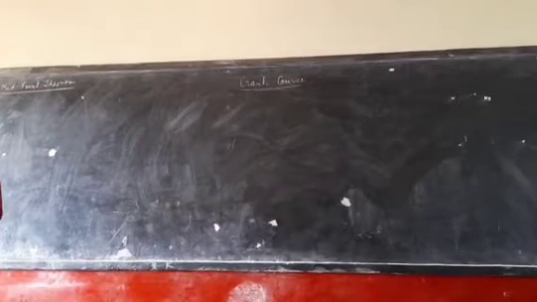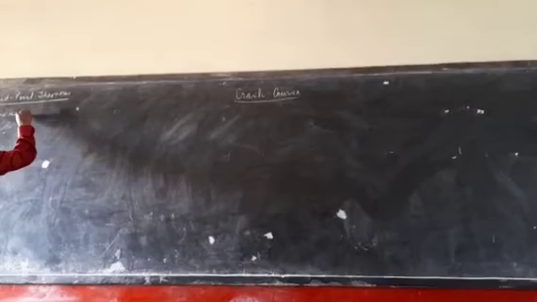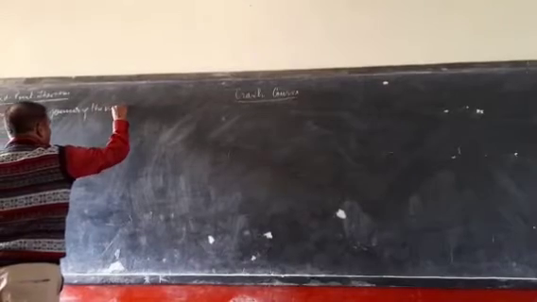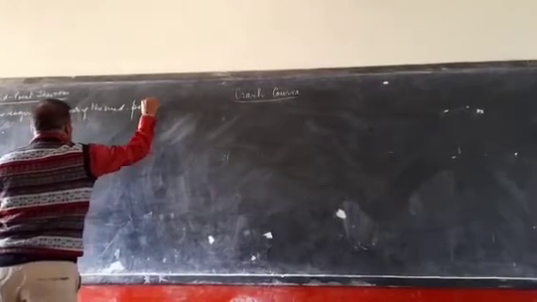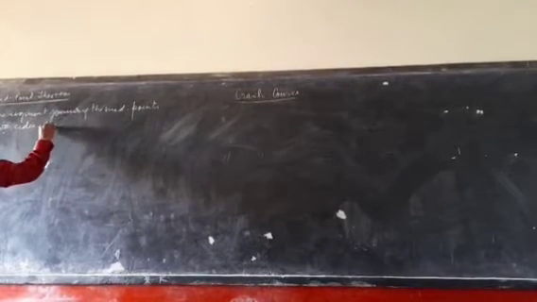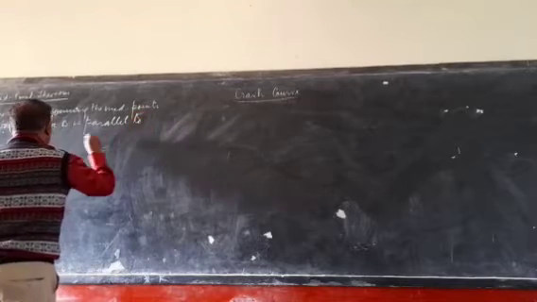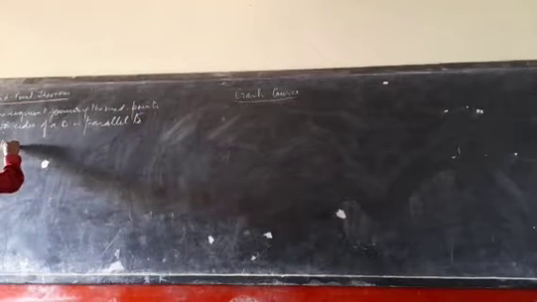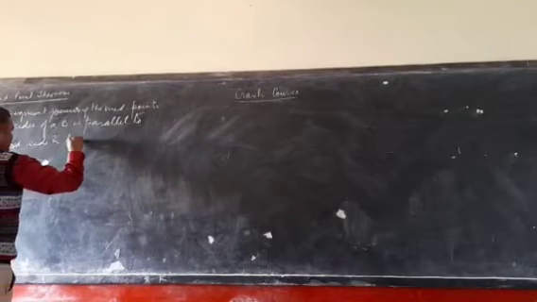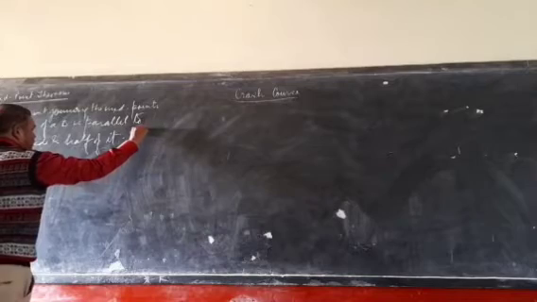Now this midpoint theorem tells us that the line segment joining the midpoints of two sides of a triangle is parallel to the third side and half of it. This is one of the most important theorems in the class.